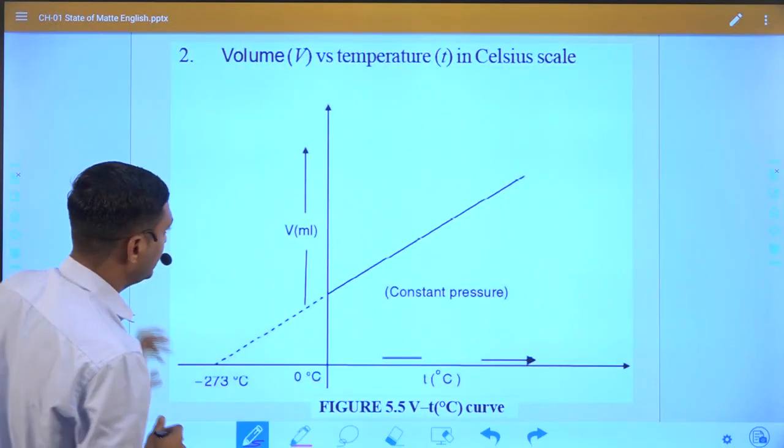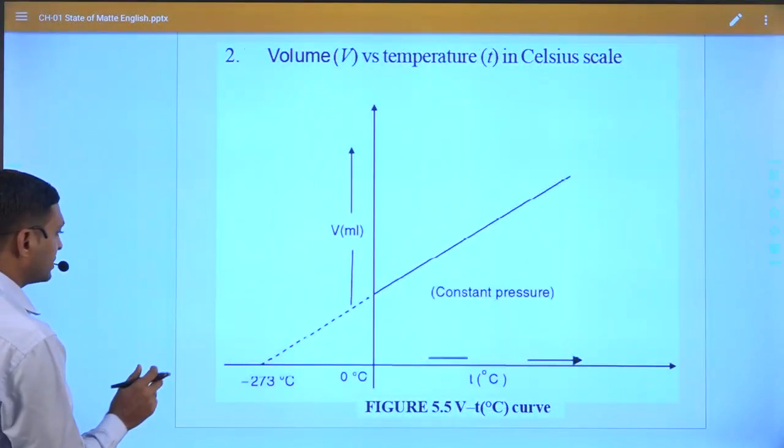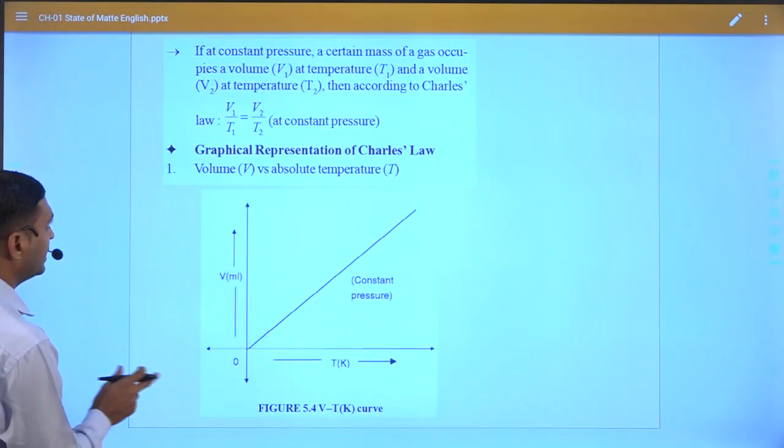So again you can see here, what is the difference between this graph and this graph?